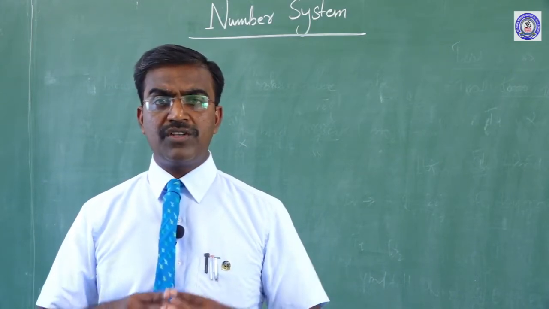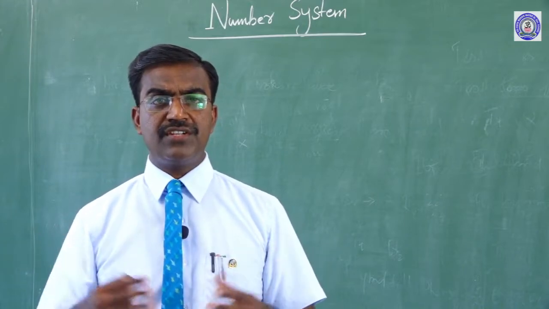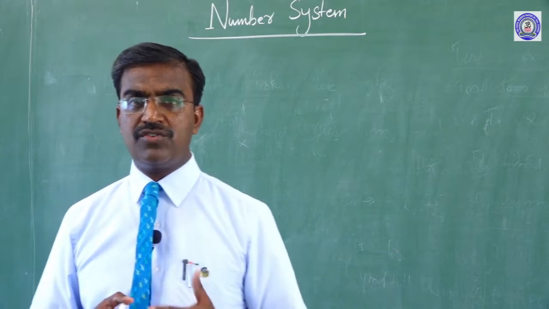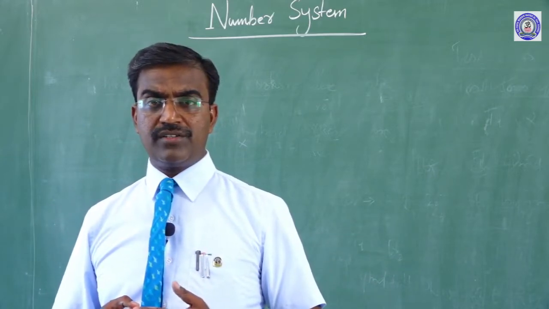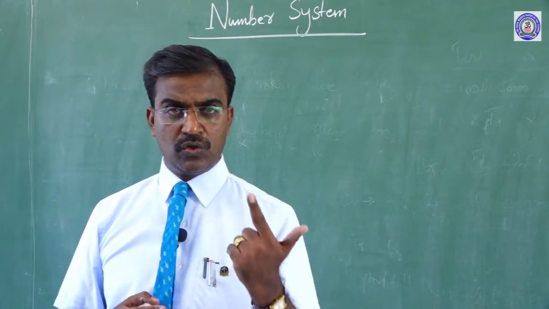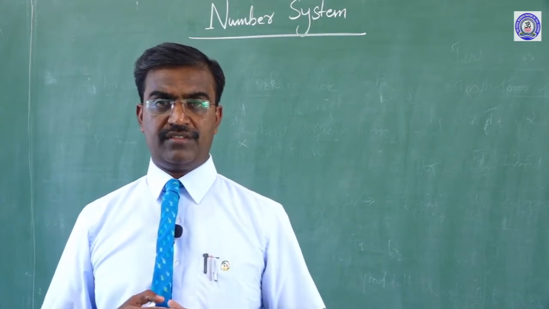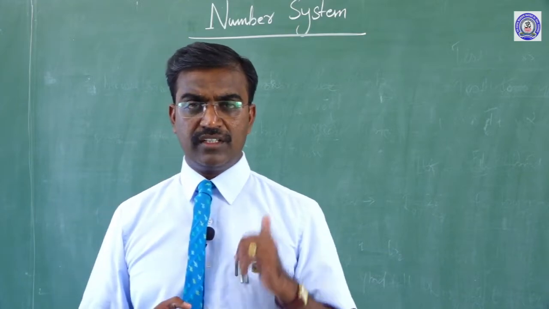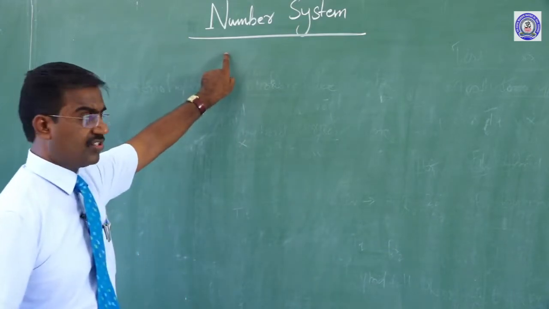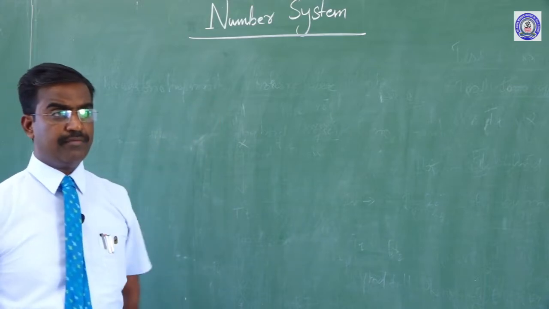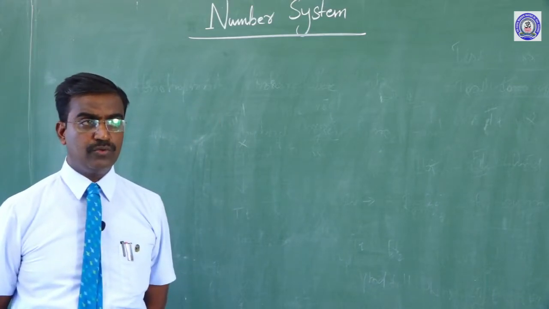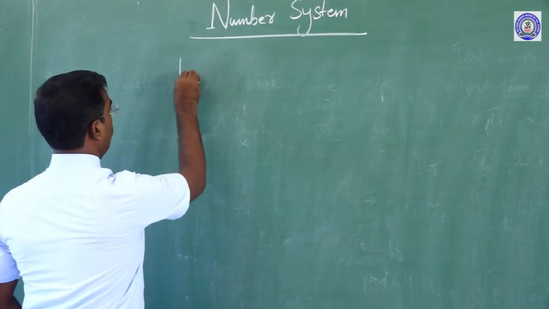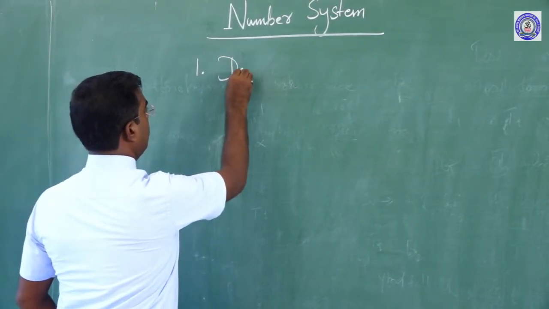Suddenly one change will happen. That change is nothing but evolution. My dear children, what is evolution? Evolution means change, growth and transformation. In this change, here is the number system. The number system is classified into 4 types. Number 1 is decimal.